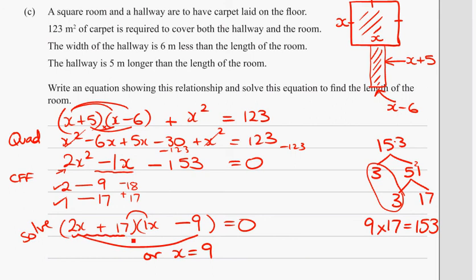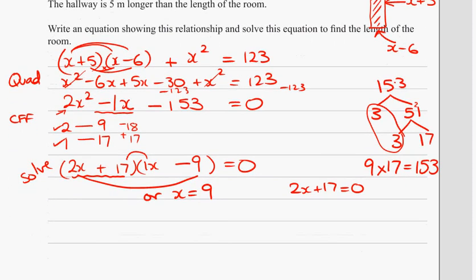Solving this one, we're looking for a value I can substitute into that bracket, and substitute in there for x, and get it equalling 0. So that's what I'm looking for. It's clearly going to be a negative number. If we solve it as a linear equation, minus the 17, divide both sides by 2.